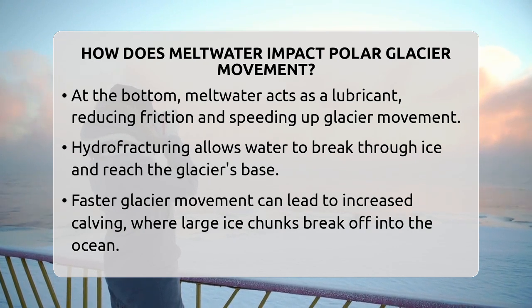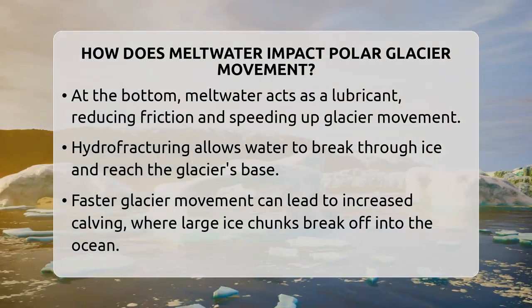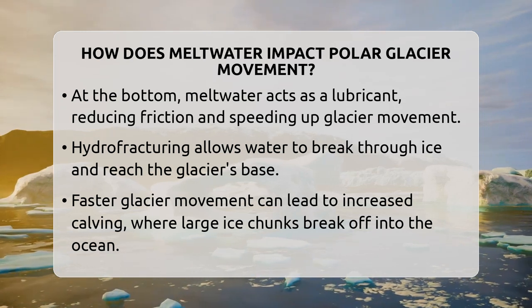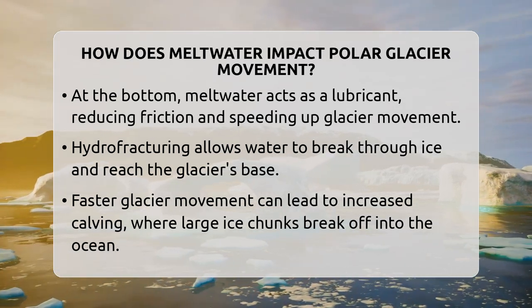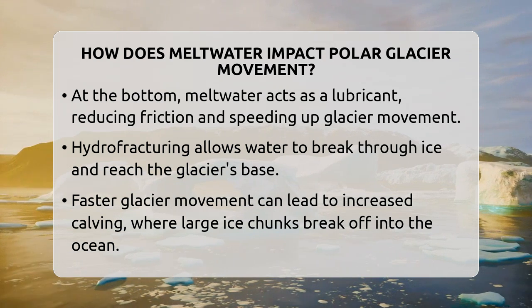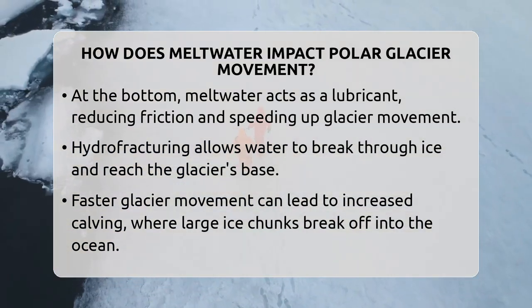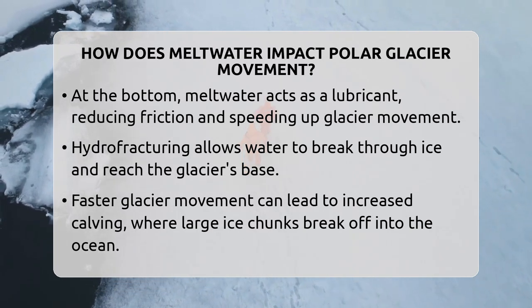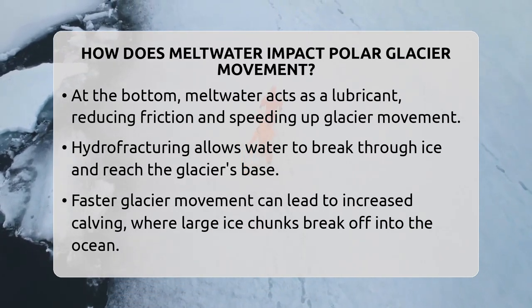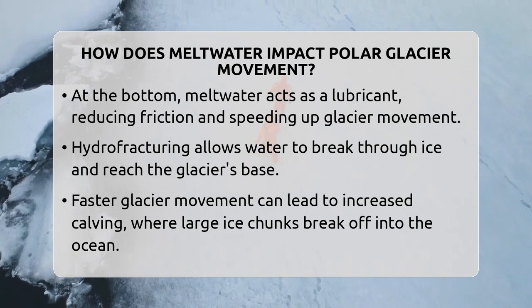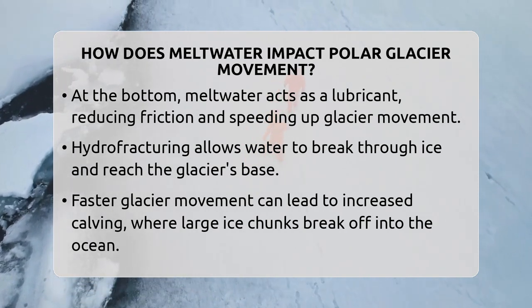When water reaches the bottom of the glacier, it acts like a lubricant. Think of it as a slippery layer that helps the ice slide more easily over the ground beneath it. This process is called hydrofracturing, where water breaks through the ice to reach the glacier's base. Once at the bottom, the meltwater reduces friction between the glacier and the bedrock. This makes the glacier move faster.